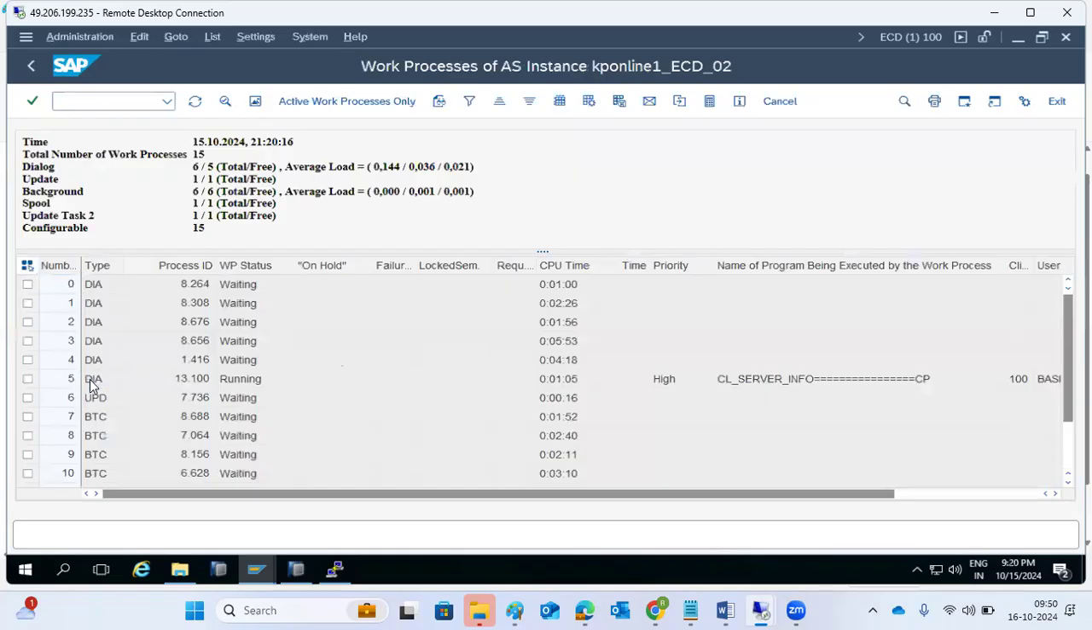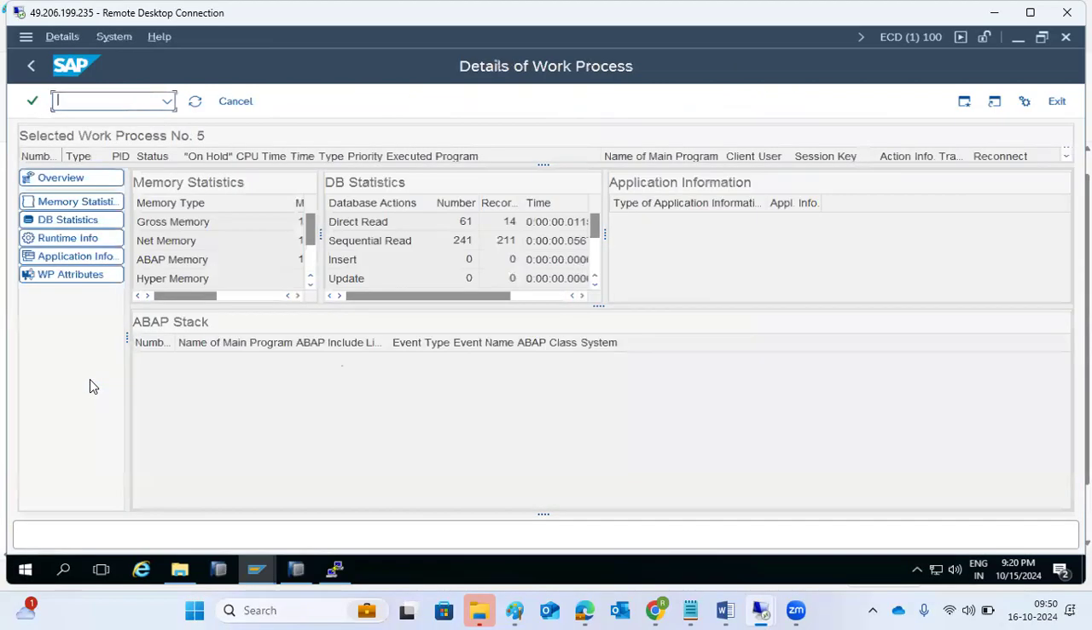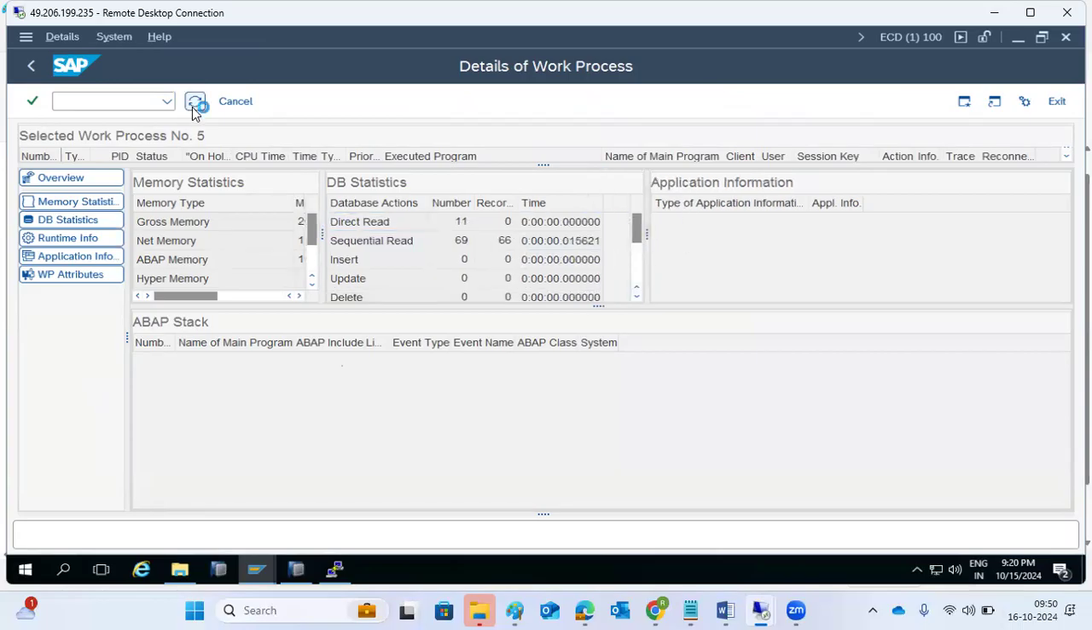If you double click the work process, we can see the status here. You can see the direct reads, how many reads, and the sequential reads. If we can see reads, it means it is reading, so it is doing something. But if it is not doing anything, it will not update any records, which means the job got into hung status. Sometimes, due to huge data, it will take some time, so we need to wait. Otherwise we need to split the job. Like that we have to check.